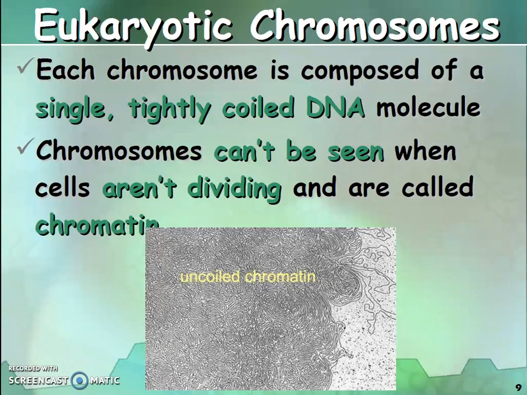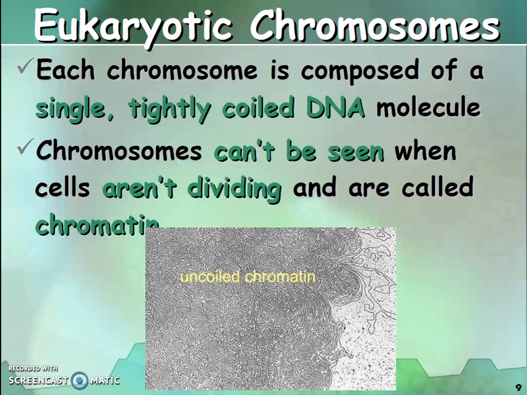DNA is a long threaded structure which gets condensed to form chromosomes. Chromosomes cannot be seen when cells aren't dividing, and they are called chromatin. We will talk about chromatin in detail when we do cell division. Here you need to understand what a chromosome is and what DNA is.